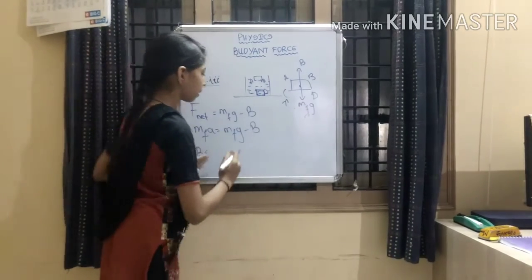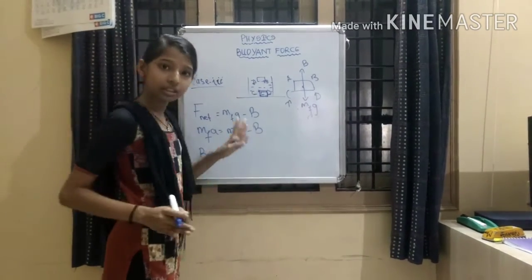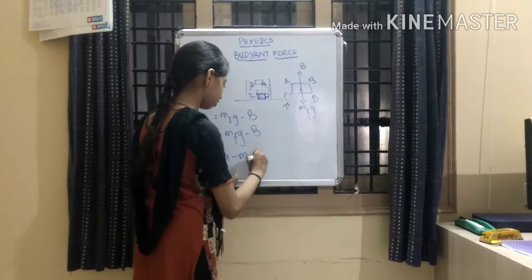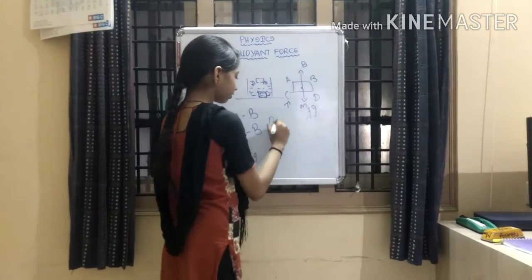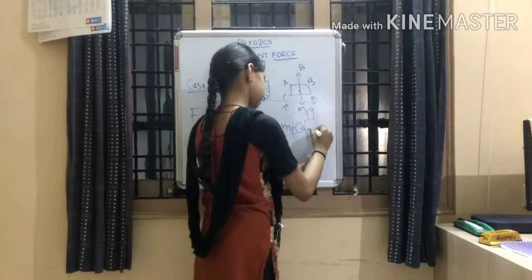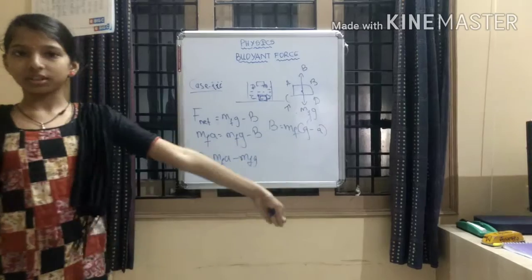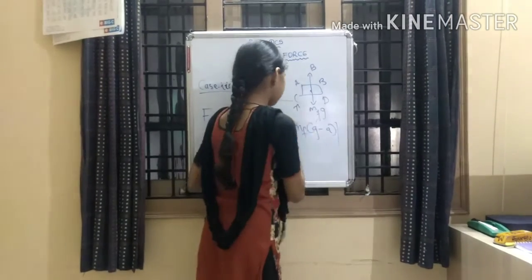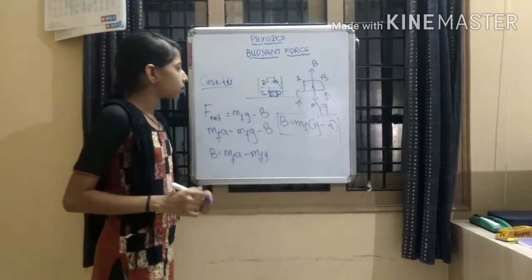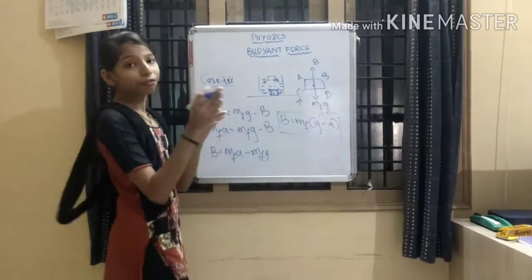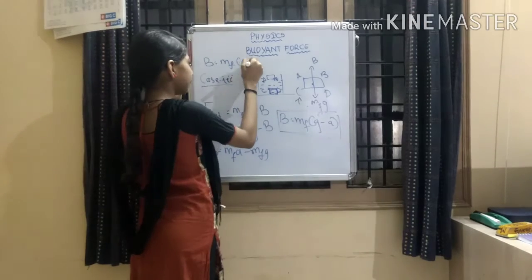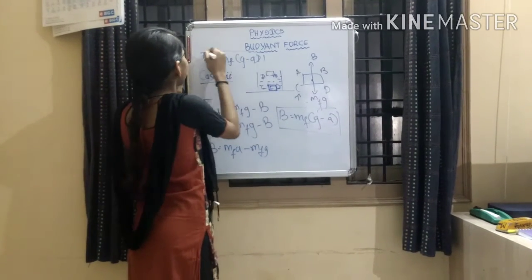So B is equal to mg minus MA. Yes or no? Here I took M as common, so B is equal to M times G minus A. This is the formula we get from F net is equal to mg minus B. So in case 3, our formula is B is equal to M(G minus A). This is our formula in case 3.